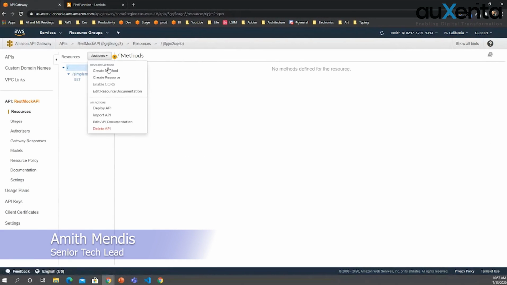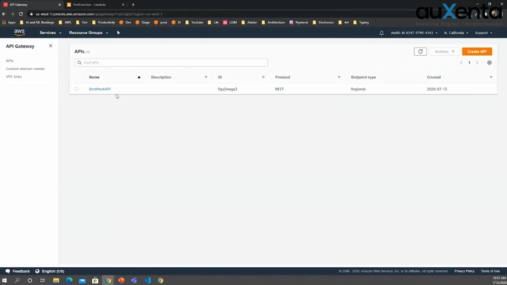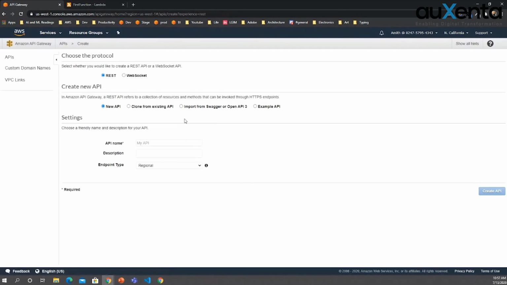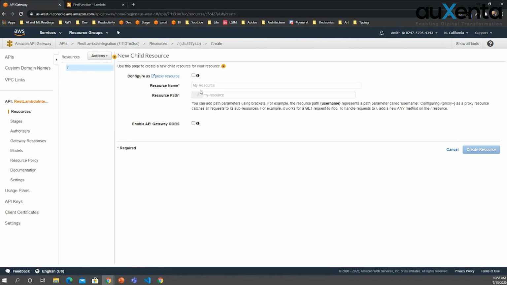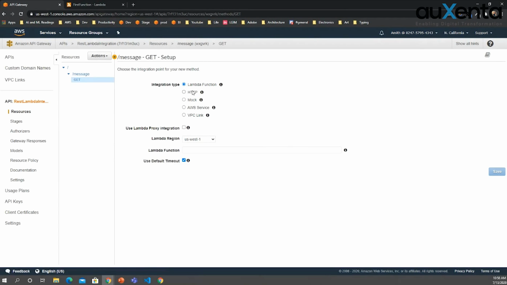I'll create another resource, or another API then, because this says REST mock API. Again, I'll create a regional API. I'll create a resource, and I'll create a method. Right? Now I'll connect this to a Lambda function.